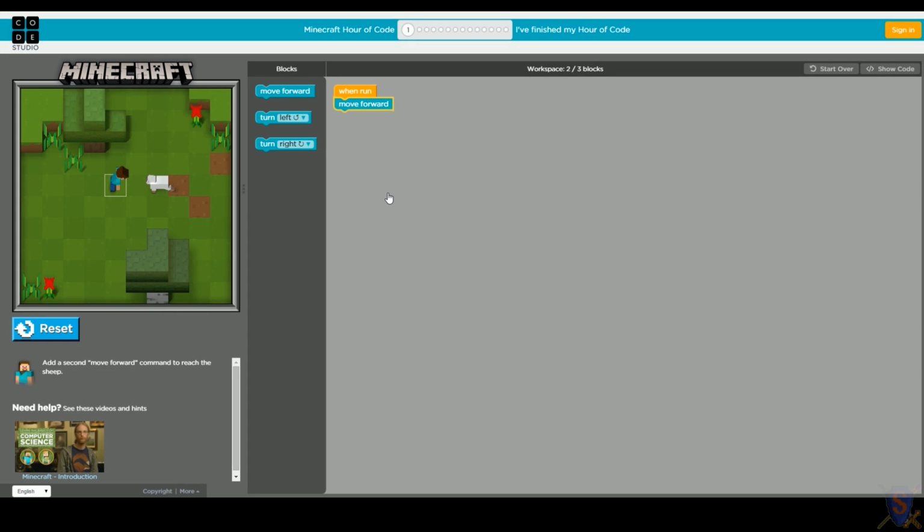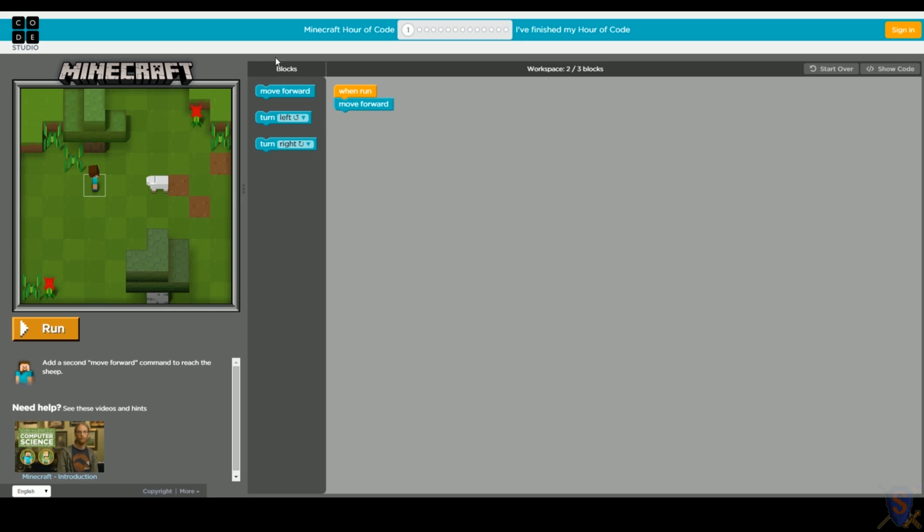Okay, so let's take a look at the environment we're going to play in here first. First off, we have our play area. So this is our little window over here on the left. This is going to show us what happens when we run our program. See a reset button here. If we mess up, we can start over again. Run, as we just saw, will start our program and walk through the steps. And Steve will take the actions that we put together for him.